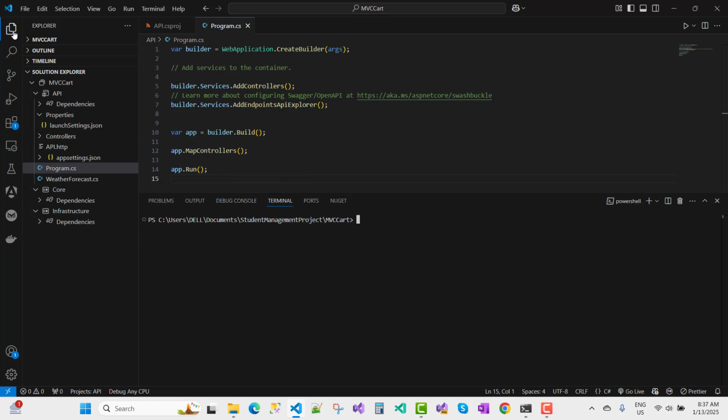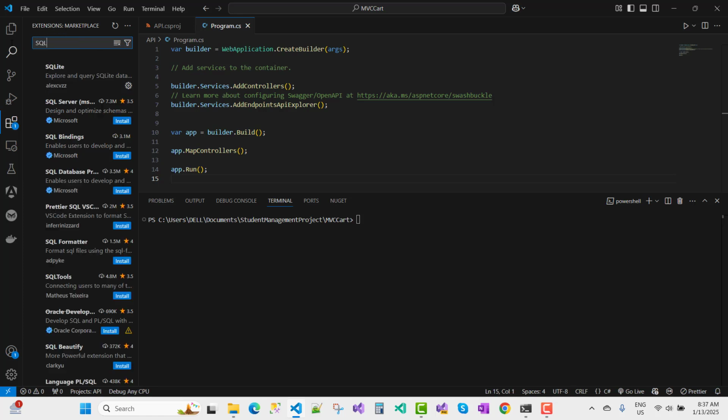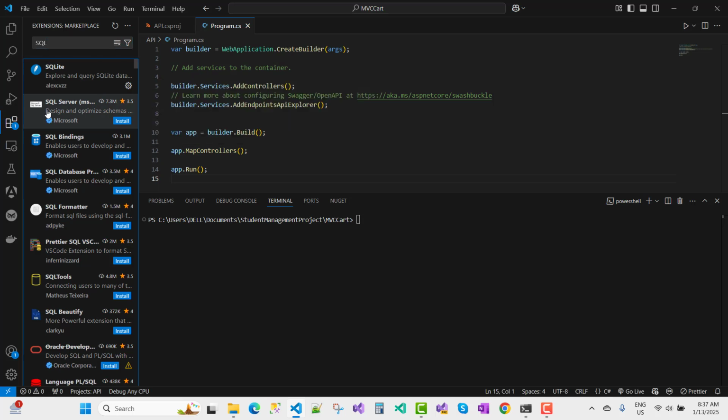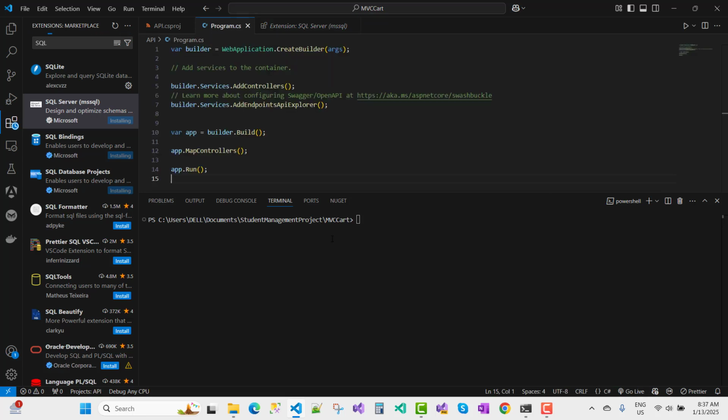If you want to use SQL Server, you need to install the extension, that is SQL Server. So you can use SQLite, SQL Server, that is MS SQL Server, and then you need to install it. Now here you can just go for the API project first.